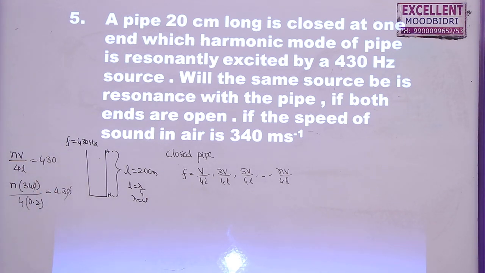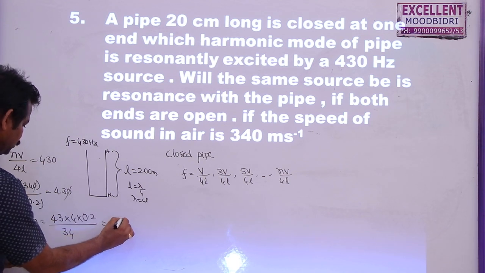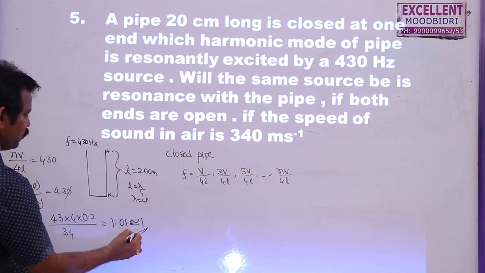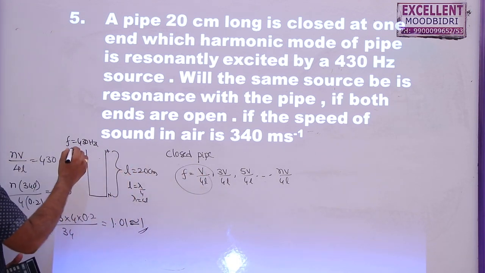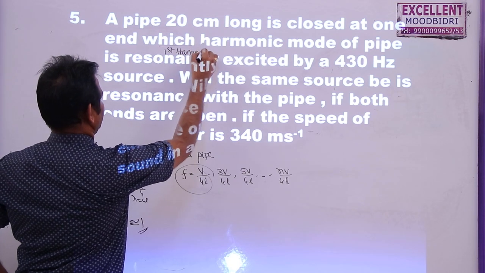The zeros get cancelled. So N is equal to 43 into 4 into 0.2 divided by 34. This value is 1.01, or nearly equal to 1. So this is the first harmonic. Which harmonic? The answer is the first harmonic only.